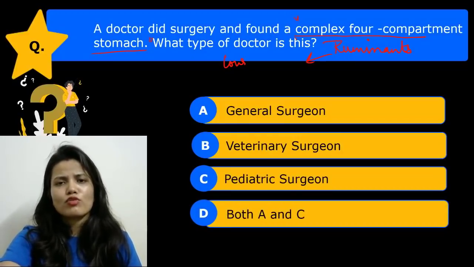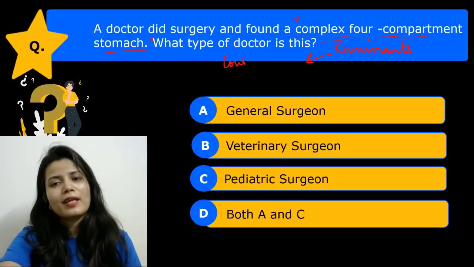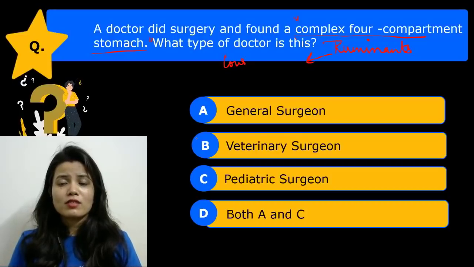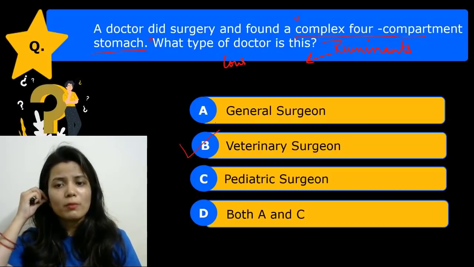So general surgeon जो normal surgery करता है, veterinary surgeon are the surgeons जो कि animals में surgery perform करते हैं, pediatric surgeons are the surgeons जो कि infants मतलब बच्चों की surgery करते हैं. So as the ruminants are animals, so उनकी सर्जरी कौन करता है? उनकी सर्जरी वेटरनरी सर्जन करते हैं. So the correct answer is option B.